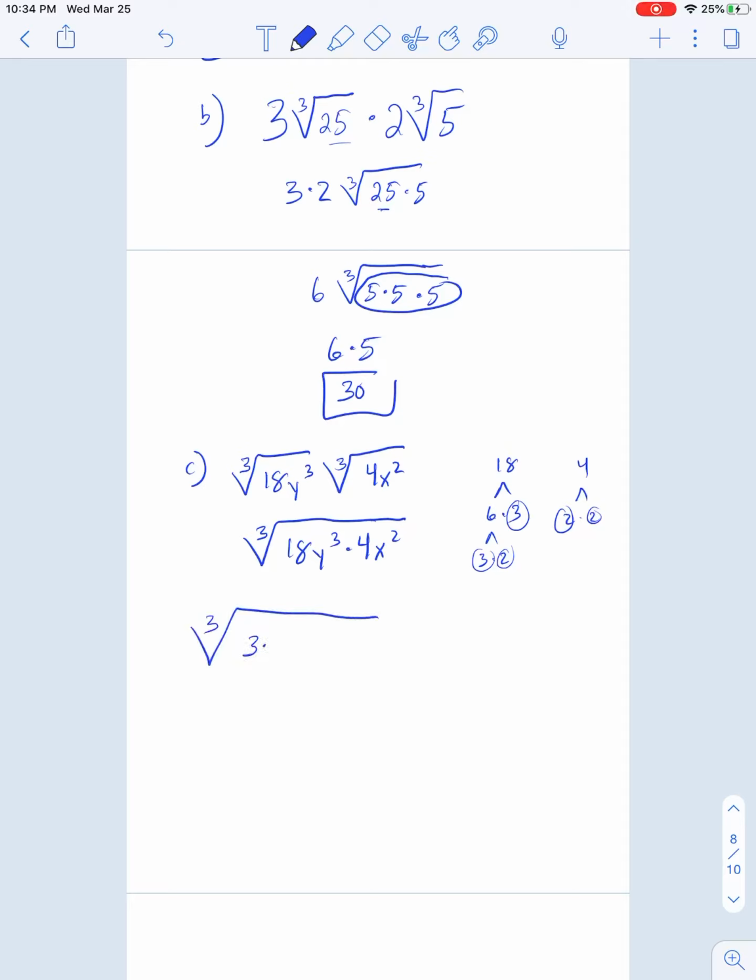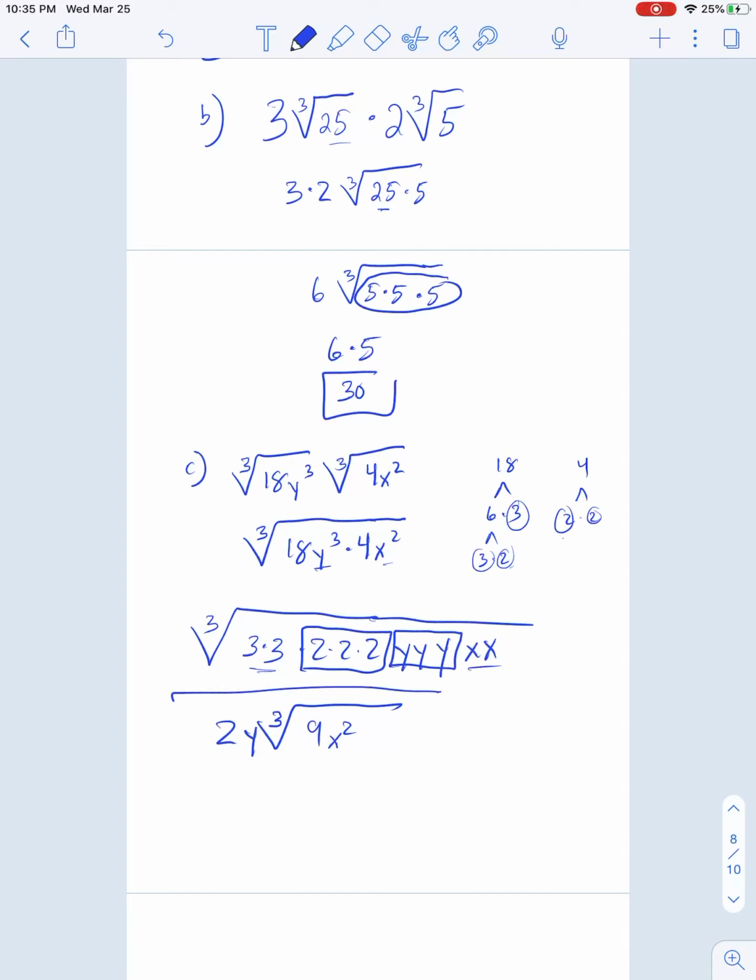I'm going to just work with the numbers. I got 2 3s. I got 1, 2, 3 2s. And I got 1, 2, 3 y's. 1, 2 x's, right? 3 y's, 2 x's. Pulling in groups of 3s. 2 comes out. Y comes out. We write our third root, and we're left with 3 times 3, which is 9. X times x, which is x squared.